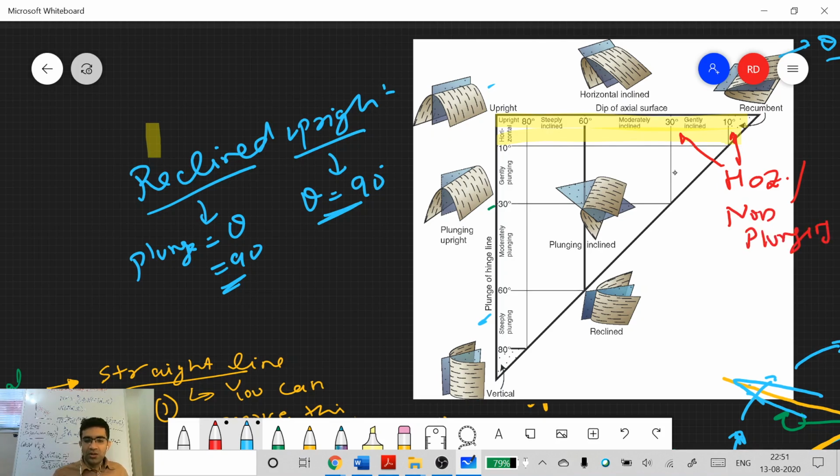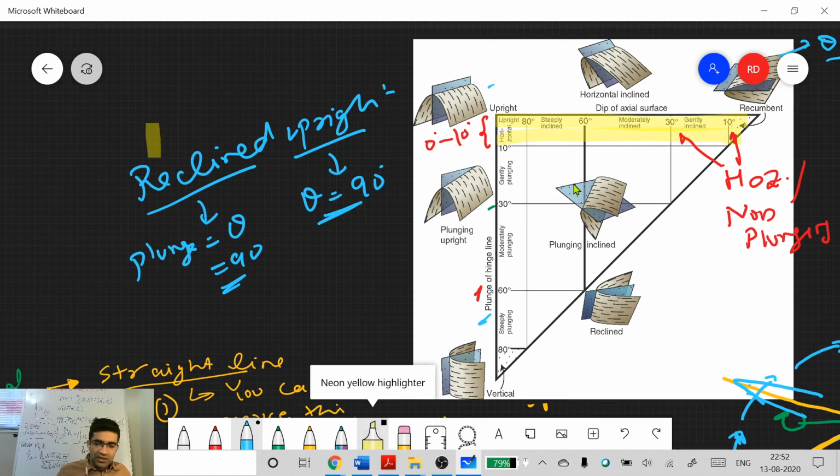All these are non-plunging folds, because the plunge of the hinge line here varies between 0 degrees and 10 degrees. So the plunge is very small. You don't say the plunge has to be exactly 0 degrees, but it is very small. So you call this horizontal, or you can call them non-plunging. Don't call them horizontal non-plunging because it is one and the same thing. Either call them horizontal or call them non-plunging. Anything that goes beyond this yellow shaded area is plunging.